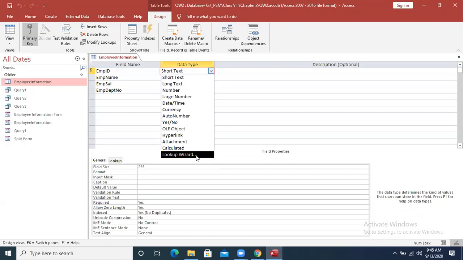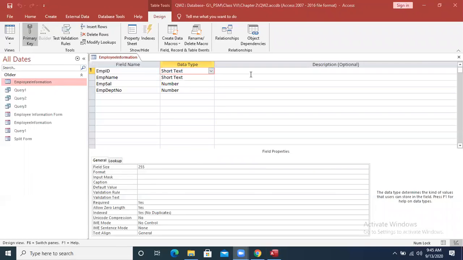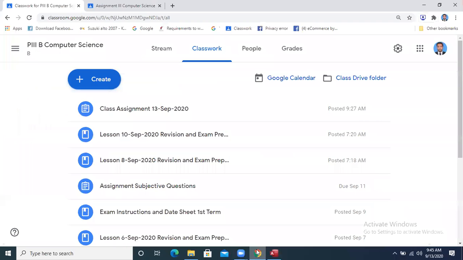Okay. Lookup wizard gives you the list. For example, if I make a lookup wizard for the class and I give over there P3B, P3A, P3C, it will be called a lookup wizard where we can see and select.